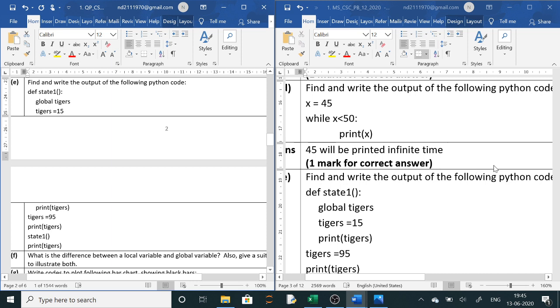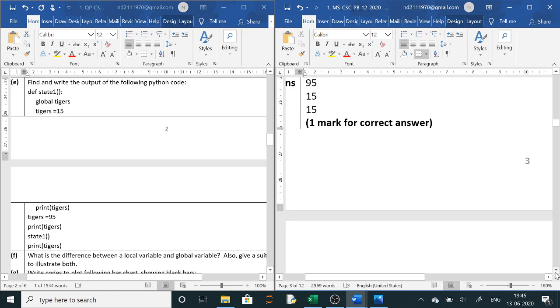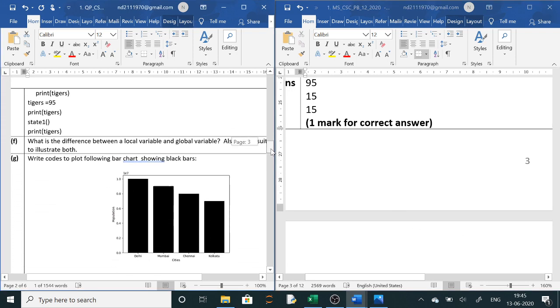Clear? So here answer will be 95, then 15, 15. This is your answer. You can check it in computer. आउटपुट को चेक भी कर सकते हो, ठीक है.